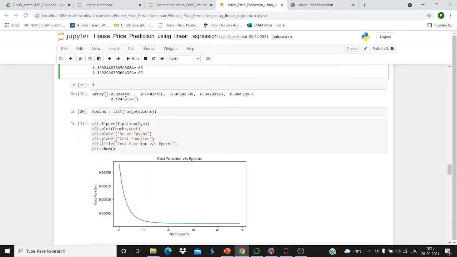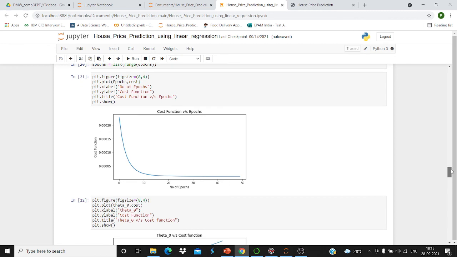Then it will be stored in the array, as we have declared. Then epoch equals list of range of epoch. Then figure: what is the figure size? It is 8 in length and 4 in width. After that, epoch comma cost. What exactly is this? This is the cost function versus epoch graph, so the graph will be shown like this.